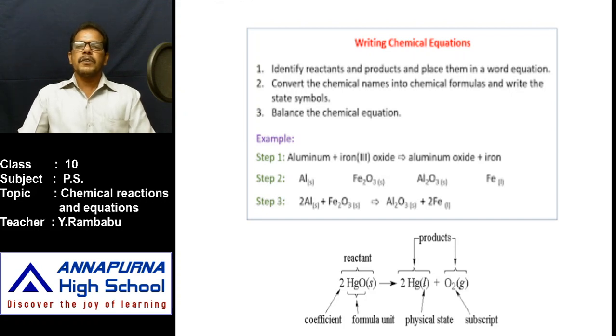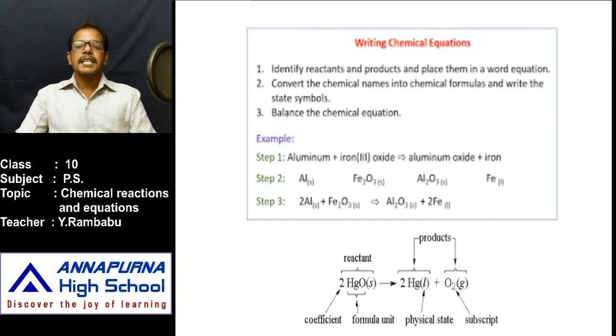In the first step, what we have to write, that means the names of the substances. If the chemical reaction is written with the names of the substances, simply that is a word equation. First we have to write the word equation. Okay, then after writing this word equation, the next step is to write the chemical formula of the substances involved in the chemical reaction. Okay, for all the chemicals, chemical formula is there or not?